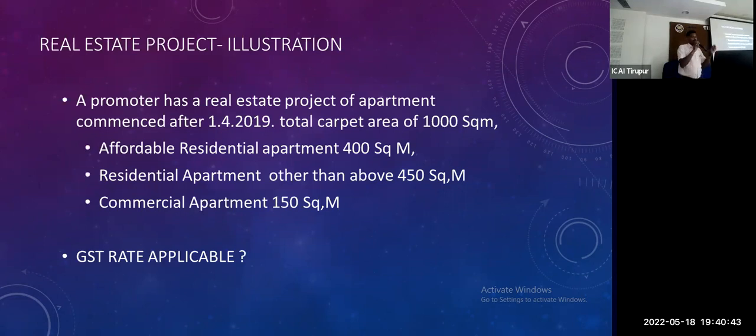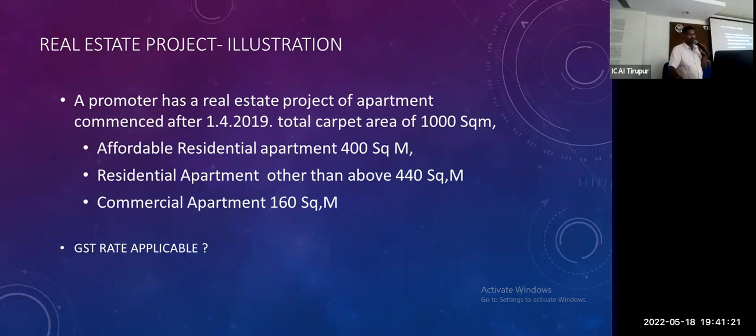For a real estate project, there are some illustrations we have to look at. A promoter has a real estate project of apartments commenced from 1/4/2019. Total carpet area 1000 square meters. Affordable residential apartments 40, residential apartments other than affordable 400 square meters, other than residential 450, commercial 150. So now it is a residential real estate project, with commercial apartments of 150 square meters. So my residential real estate project, I would go for affordable 1% or 7.5%.